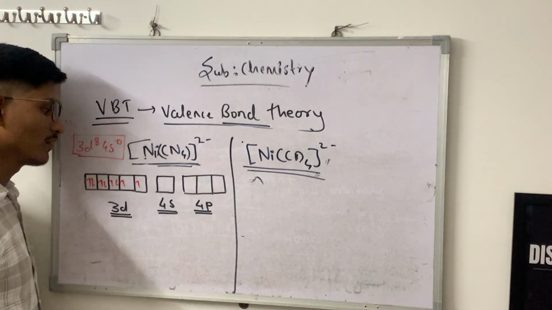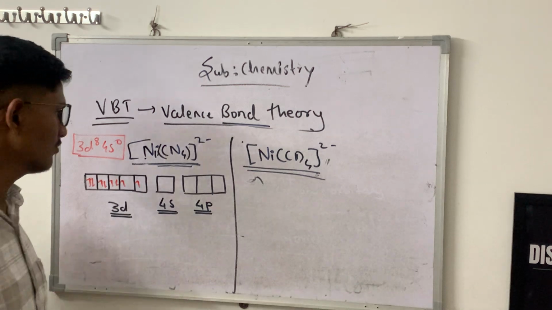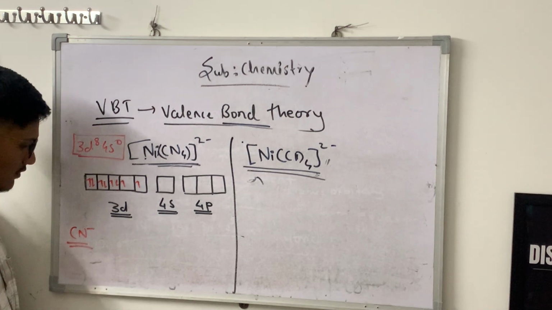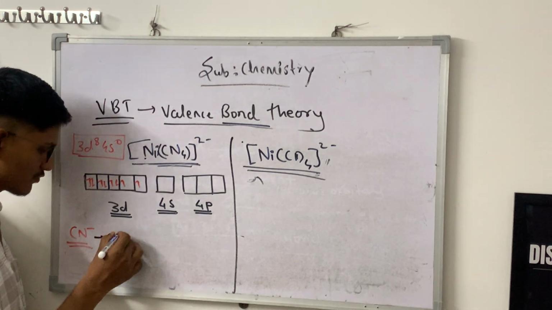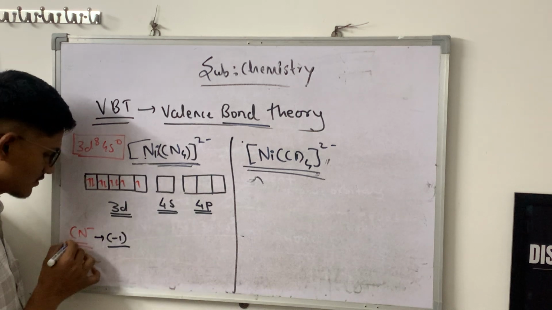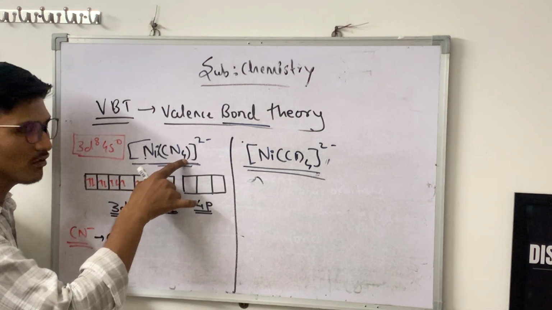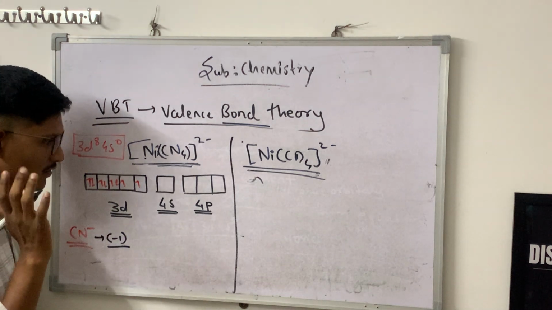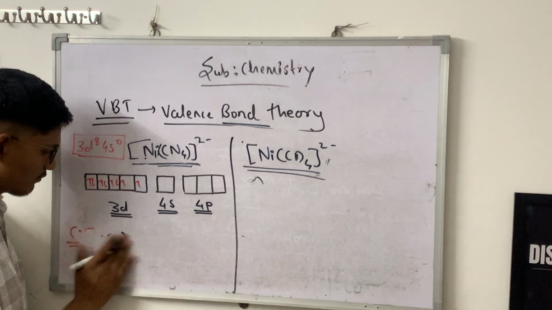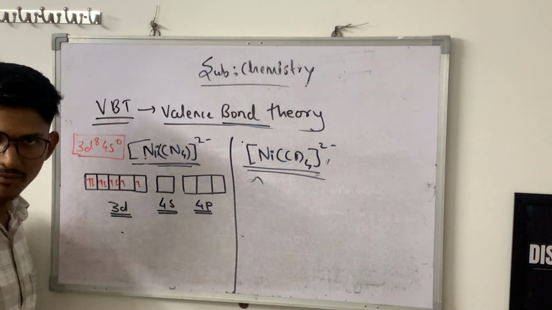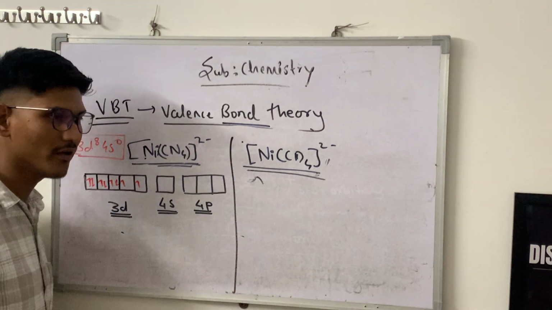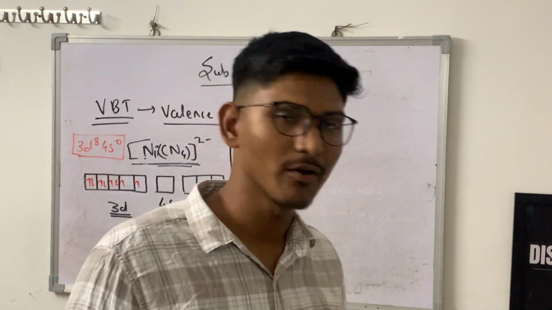Then, as we know, the cyanide ion, each ion will donate minus 1, meaning 2 electrons basically. Each ligand will donate 2 electrons. We have 4 ligands, so how many electrons will be donated by the ligands? 8 electrons. For donating 8 electrons, we need 8 empty orbitals. We know that for hybridization, we have sp, sp2, sp3, sp3d, dsp2, many hybridizations.